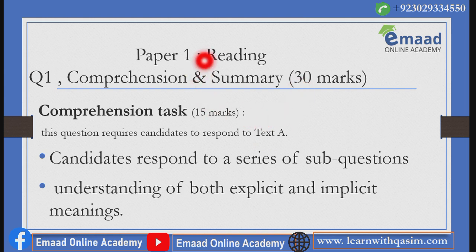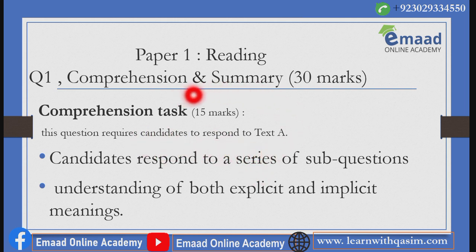Paper 1 reading. Question number 1 is about comprehension and summary. There will be a total of 30 marks for this section. In the comprehension task you will have 15 marks. You will have a series of questions that you will have to respond to. These questions will be from text A. Text A will be attached with your question paper. You will read that text and answer accordingly. Candidates respond to a series of sub-questions. Understanding of both explicit and implicit meanings will be tested through these questions.